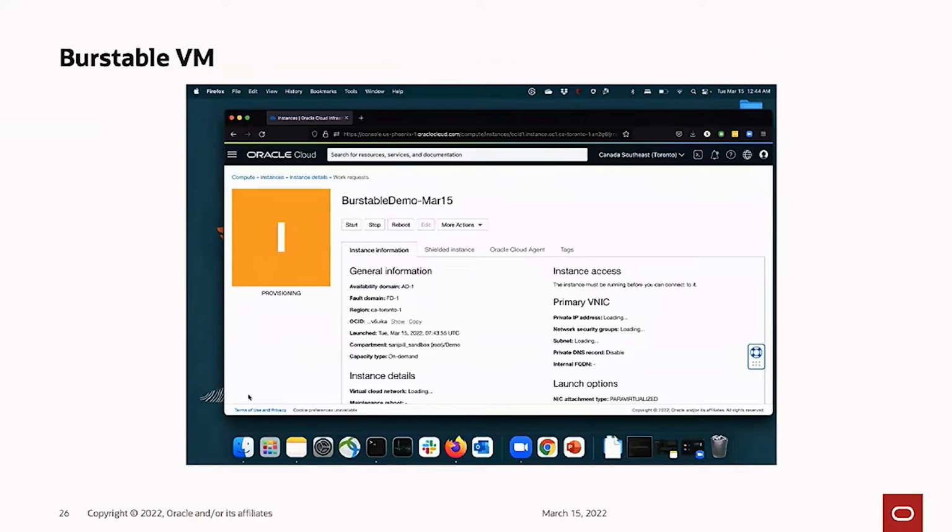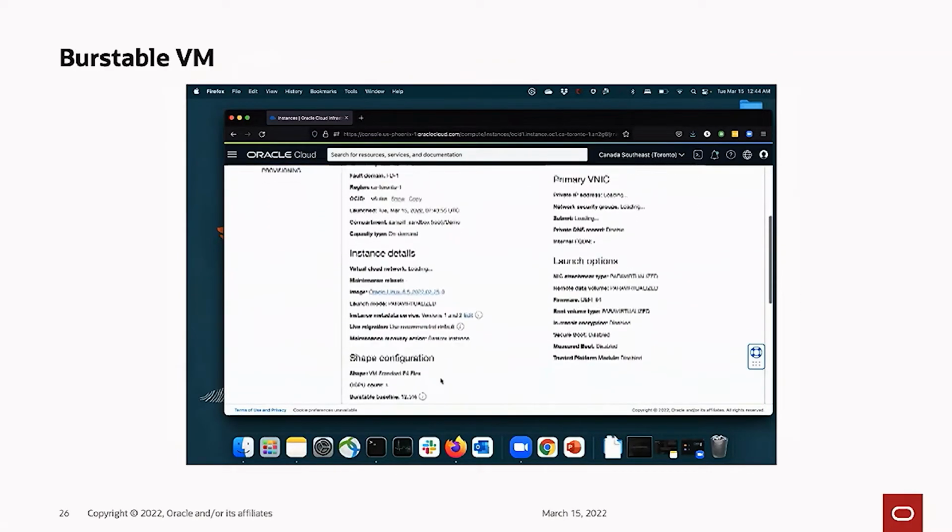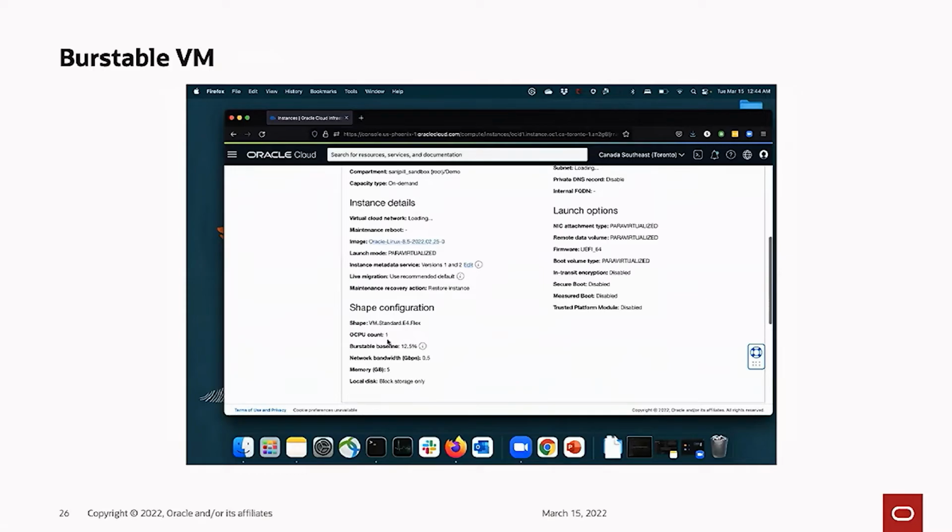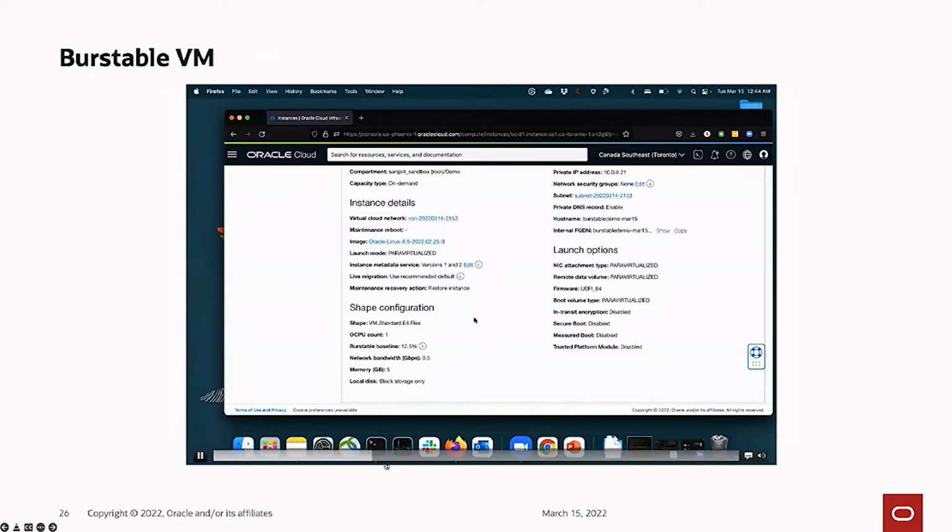So in this case, we're launching that one OCPU, 2 gig, with a 12.5% baseline. And then what I'm going to do is forward a little bit through this demo in the interest of time.